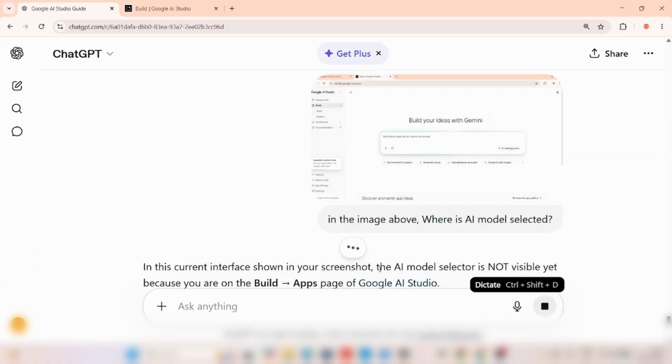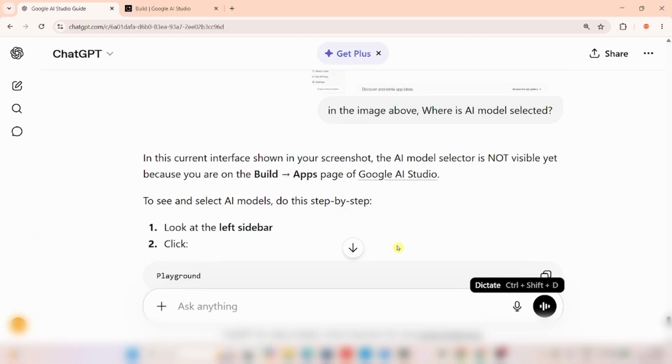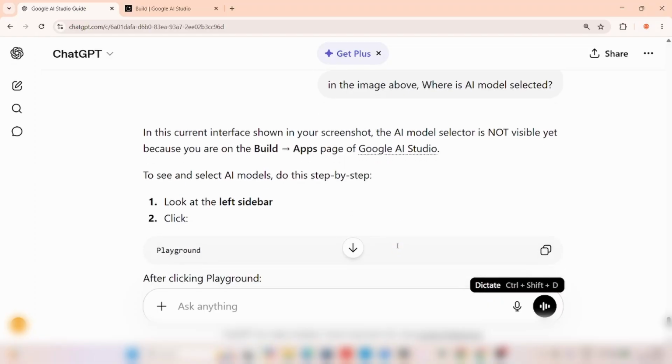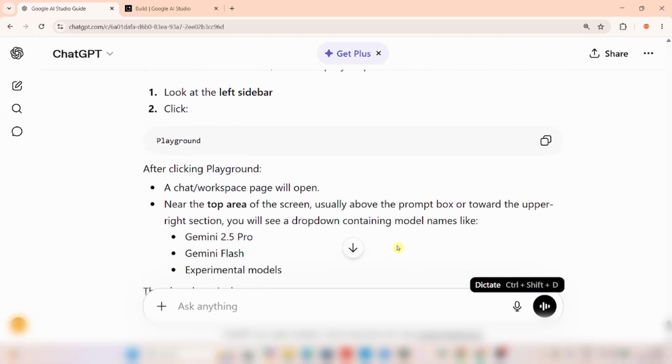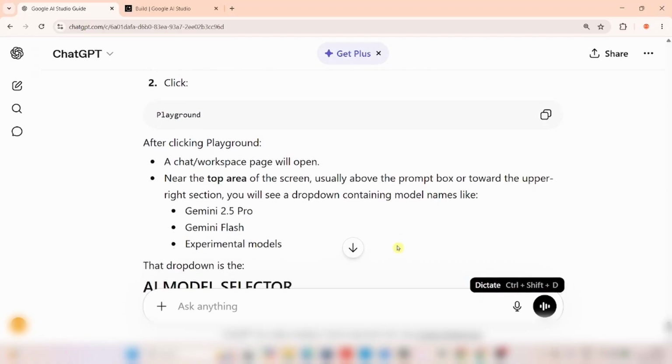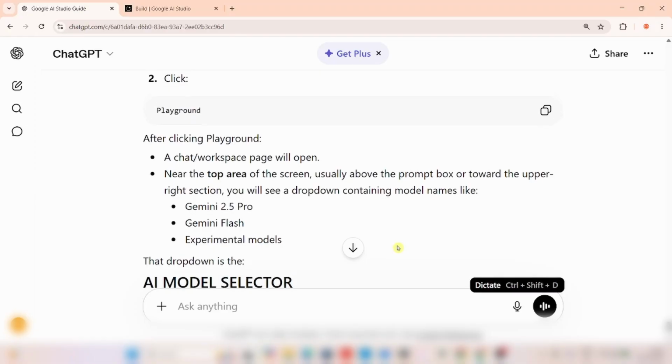So in this current interface, in your screenshot, the AI model selector is not visible yet because you are on the Build page of Google AI Studio. To see and select AI models, do this step by step. Look at the left side, click Playground. Then after clicking Playground, a chat workspace page will open, near the top area of the screen, usually above the prompt box.